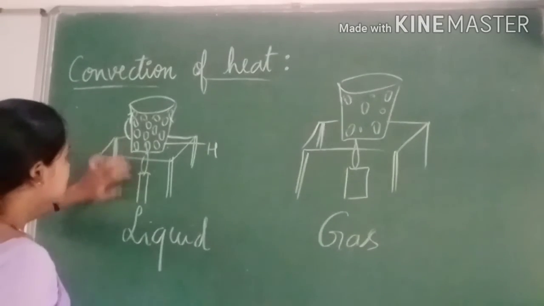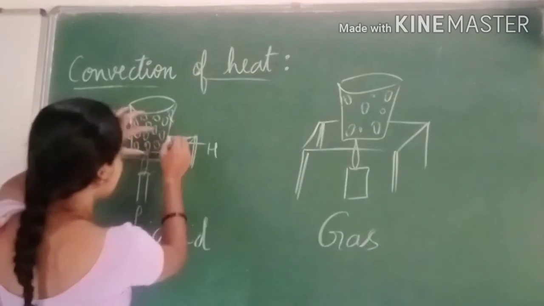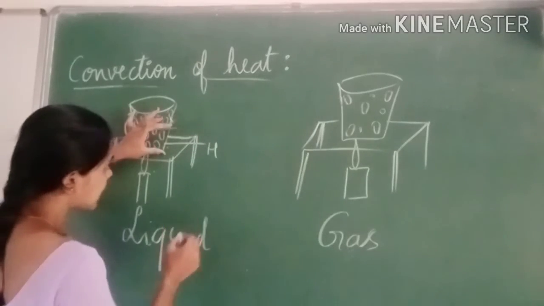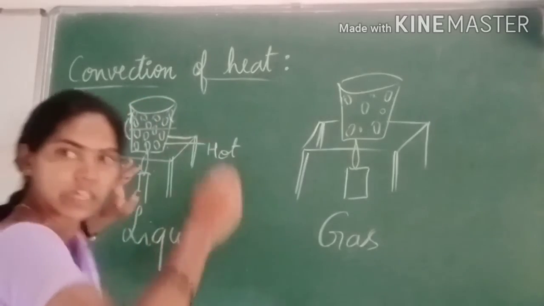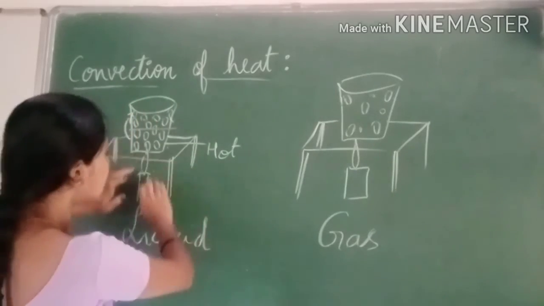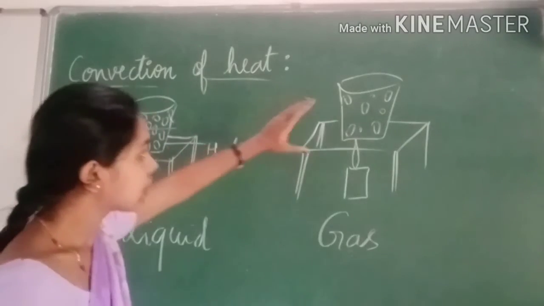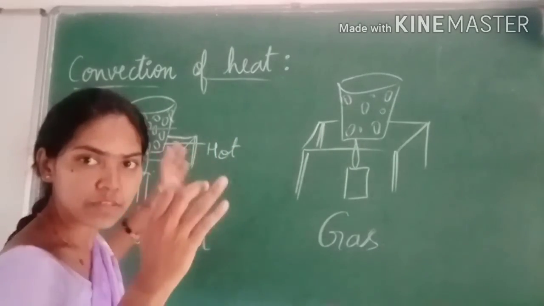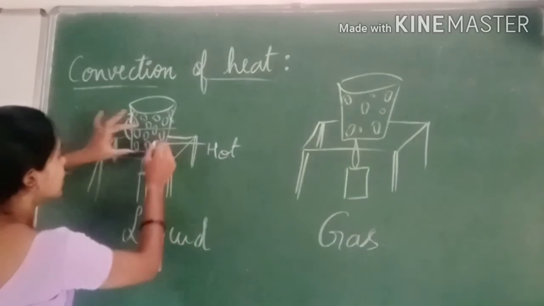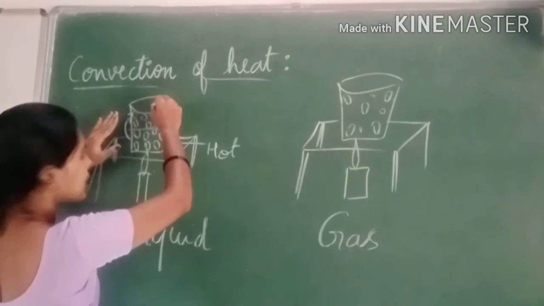What happens when we supply the heat energy? In the beginning, the lower part will become hot and starts rising up. Whenever we supply the heat energy to liquids and gases, there is a rising level of water or of the gas molecules, and there is expansion of the molecules. So the lower part will become hot and rise.